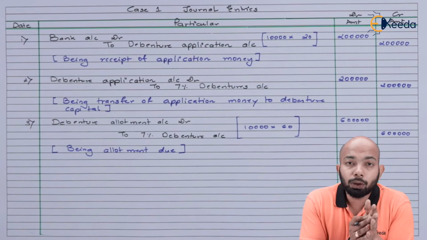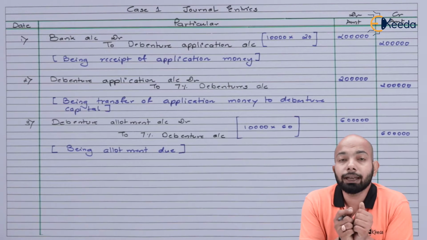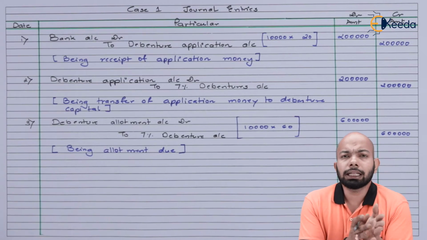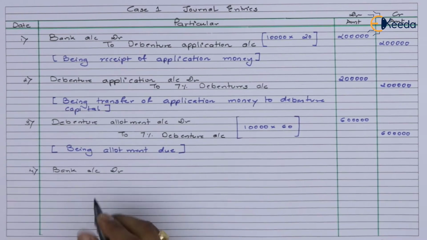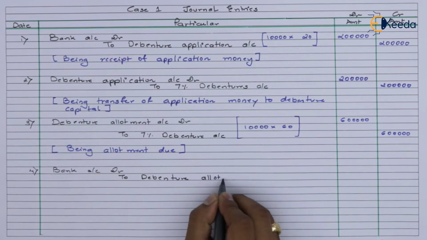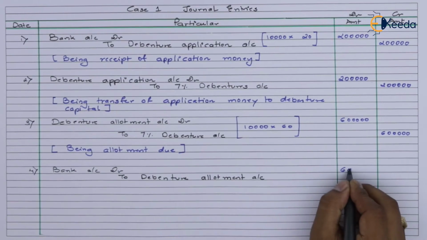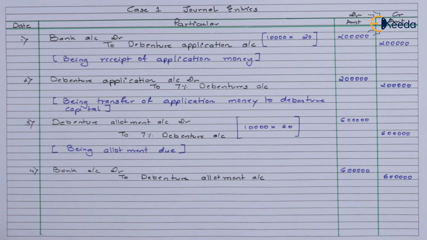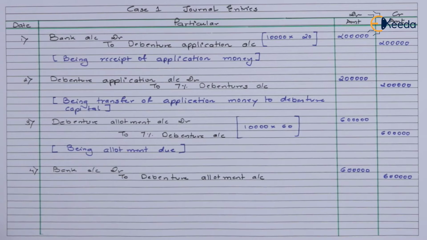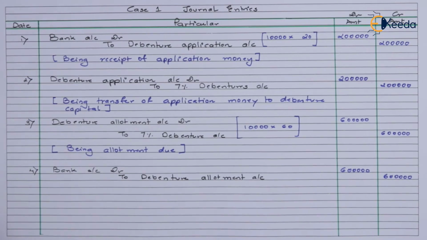So now that the narration has also been mentioned, it's time for us to go ahead and mention the details of receipt of allotment money here. As in the question, they have mentioned that there are no calls in arrears or any kind of calls in advance. There is nothing like that. Hence, whatever money was due, we have assumed that we have received all of it. That means bank account debit to debenture allotment is the entry. 6 lakh is the amount. Let's mention the narration down there.